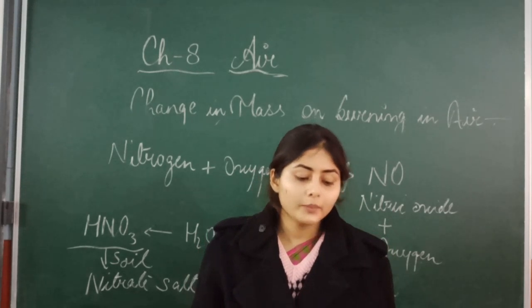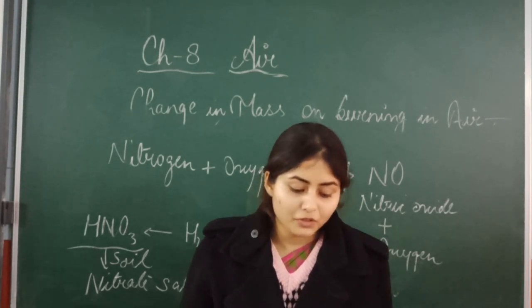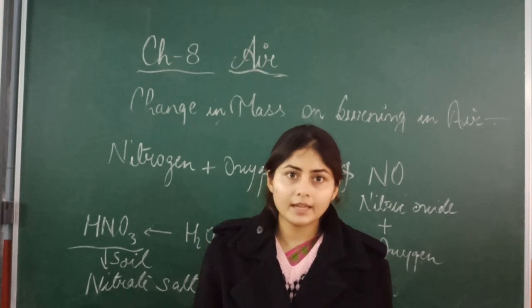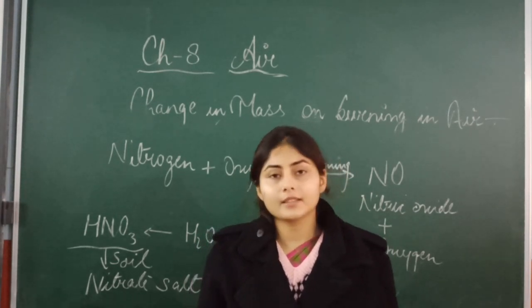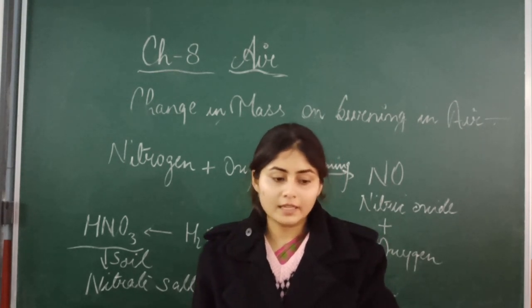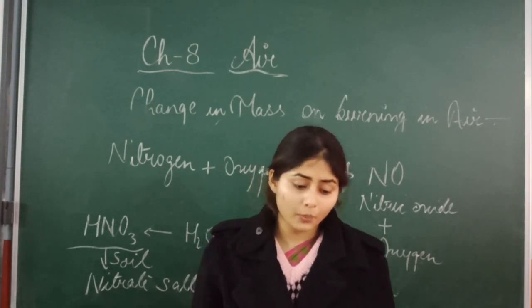Then come to the fourth point: it is required in large amounts in the manufacture of urea also, urea, that is CO(NH2)2, a very important nitrogenous fertilizer. So urea as a fertilizer, farmers are using in the crops.